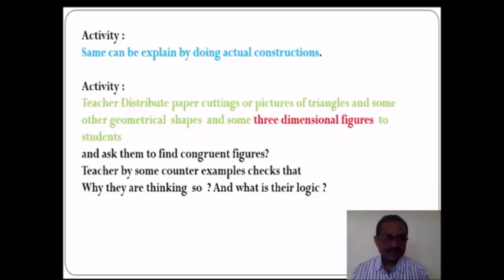So the next activity is there: the teacher distributes paper cuttings or pictures of triangles or some other geometrical shapes along with some three-dimensional figures to the students, and asks them to find out or classify the figures having same shape and same size. They are thinking so, and what is the logic behind their thinking, and show them the real path, or bring them on the actual track.